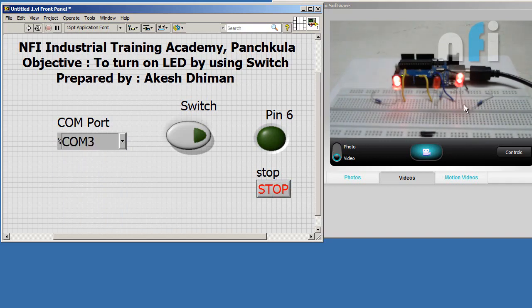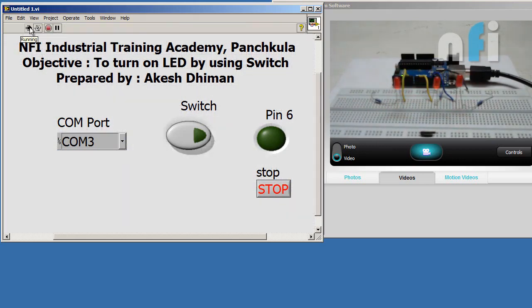Just ignore these two LEDs. Now just hit run. This LED is connected to pin number 6. If I press this switch, my LED is turned on. If I again press the switch, my LED is turned off. The mechanical action of your switch is the maintain button, so it behaves as a maintain button.